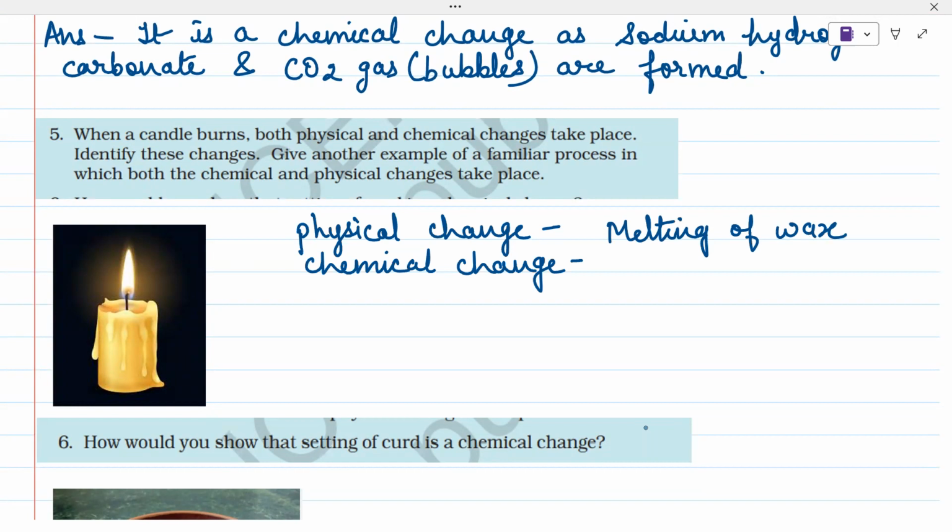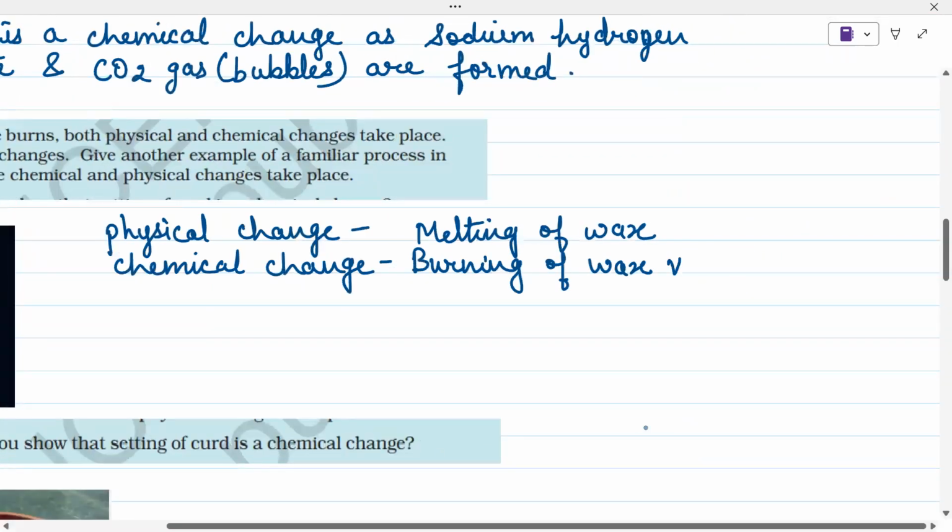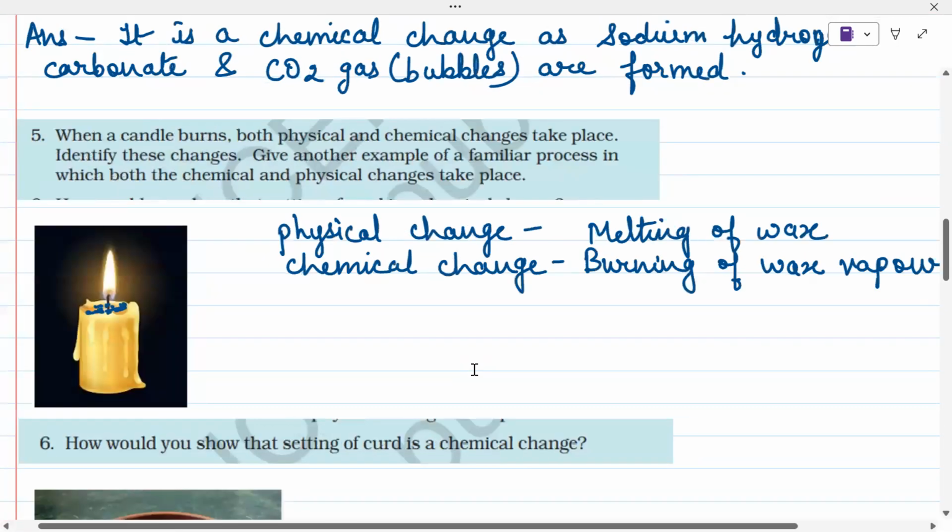Whereas the wax vapors, or you can say the wax which is near the candle flame, will vaporize and start burning, and then after burning, it will convert into gas, means carbon dioxide. After burning, we all know that these fuels give us carbon dioxide gas. So this process is a chemical change, right? So we can write down that burning of wax vapors. This is a chemical change, right?